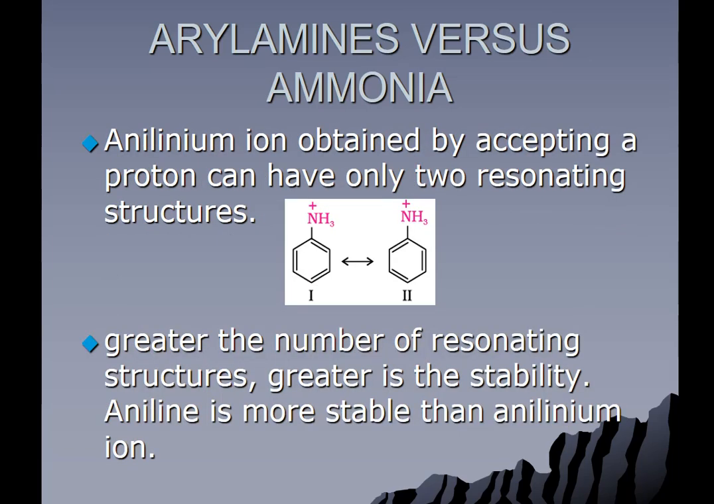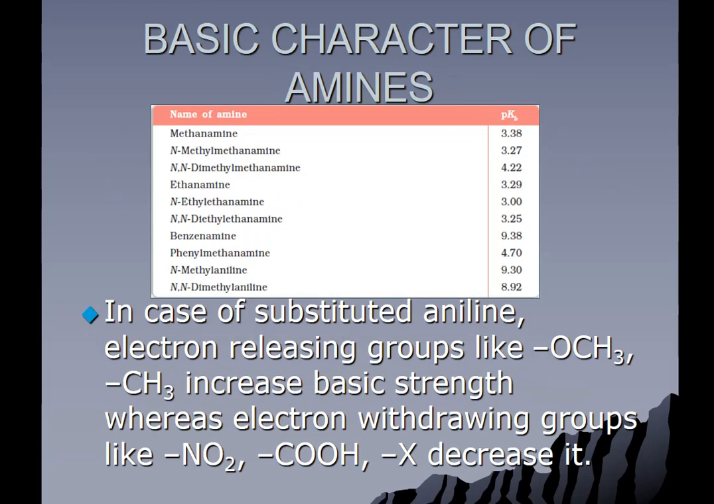Moreover, the anilinium ion obtained by accepting a proton can have only 2 resonating structures. You also know, greater the number of resonating structures, greater is the stability. So you can just infer that aniline is more stable than anilinium ion. It means aniline is less basic.